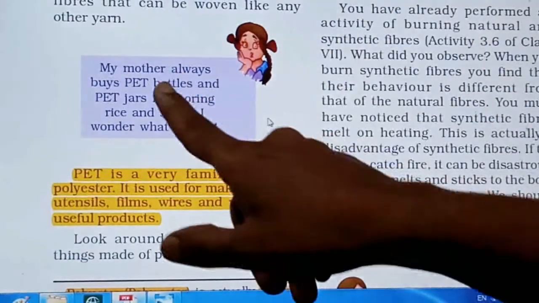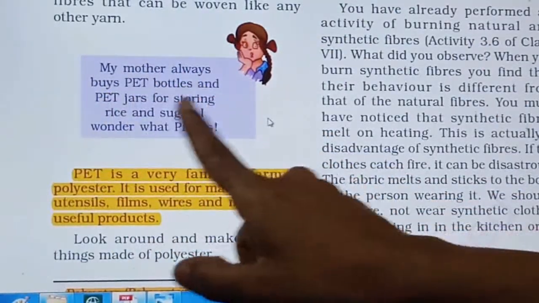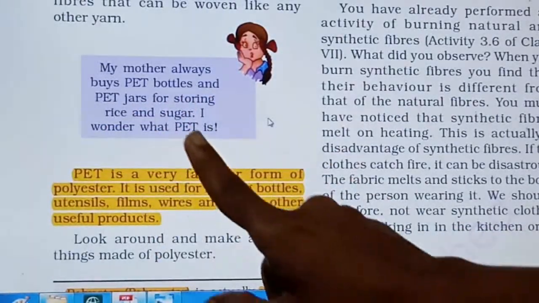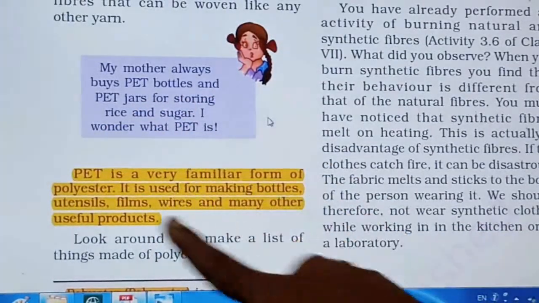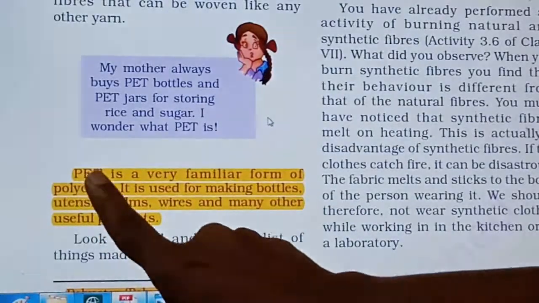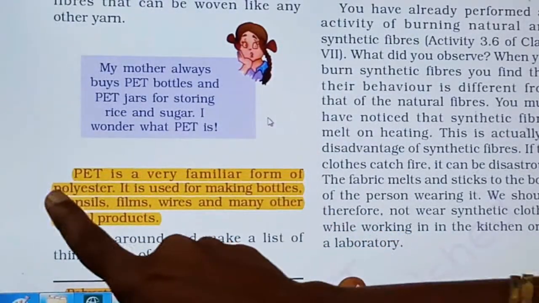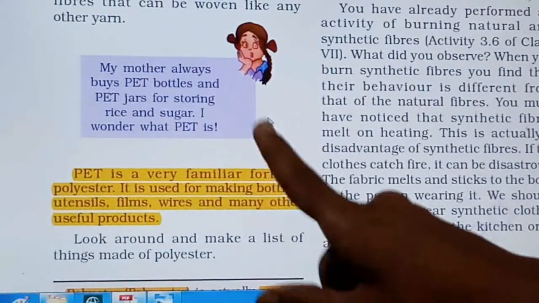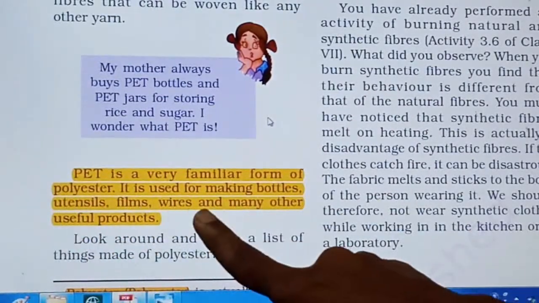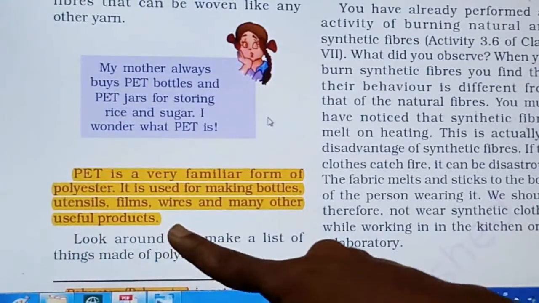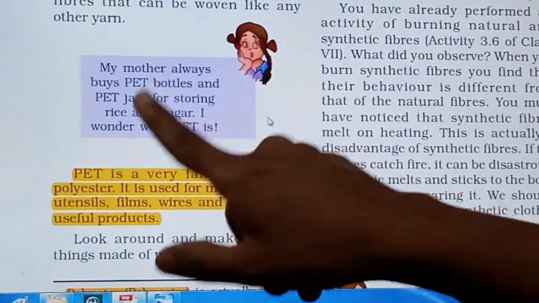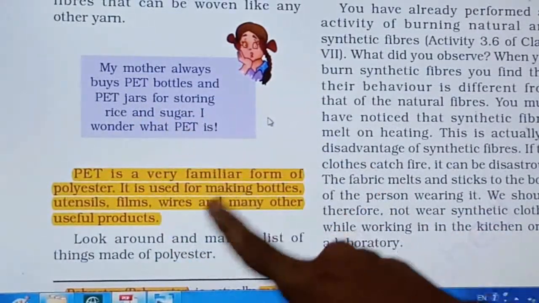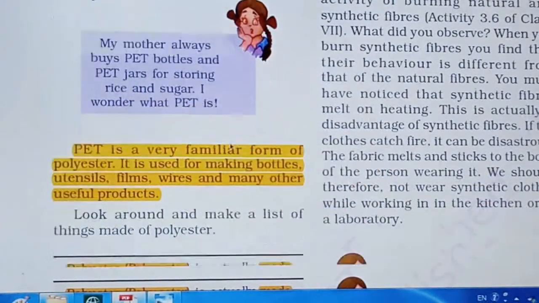My mother always buys PET bottles and PET jars for storing rice and sugar. Now what is this PET? It is given here, PET, a very familiar form of polyester, right? It is used for making bottles, utensils, films, wire and many other useful products. So this is one more chemical form used to make different articles, right?